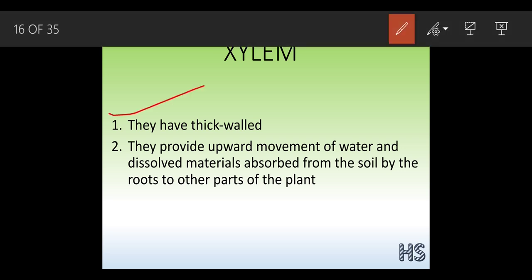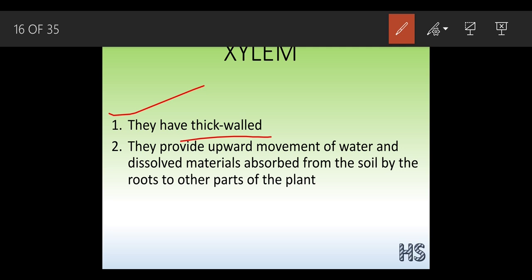Xylem has a thick wall. Why does it have a thick wall? Because it helps in the conduction of water and mineral salts. While conducting, the wall should be thick. If the wall is thin, it won't be able to conduct the water, and as the water will not reach the upper parts of the plant, the aerial parts of the plant will die. So that is why the wall should be very thick.